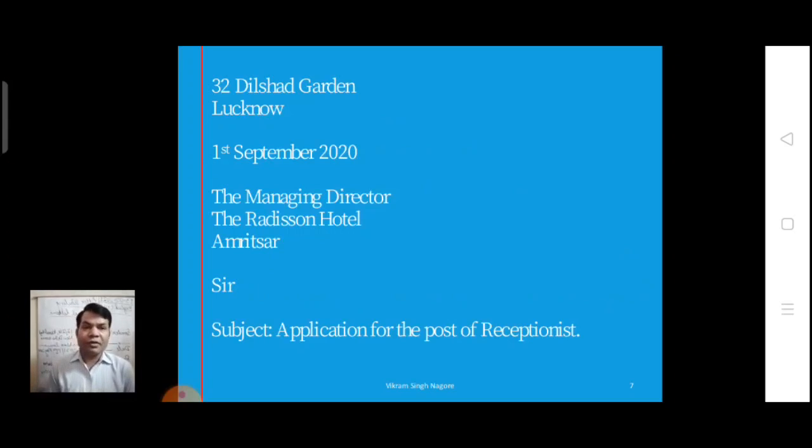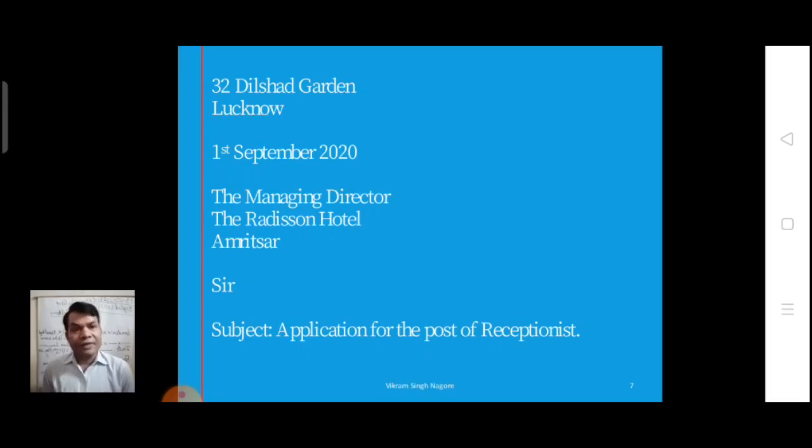First of all, you should write the first part, that is the covering letter, in which the sender's address is written, then date, and then receiver's address. After writing the sender's address, you should leave a blank line, as we have discussed in the beginning.